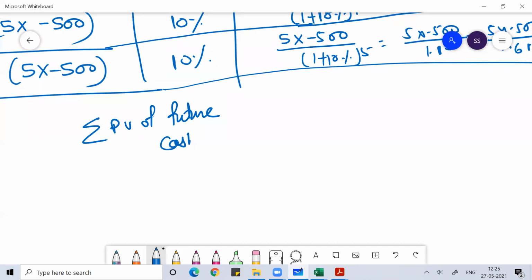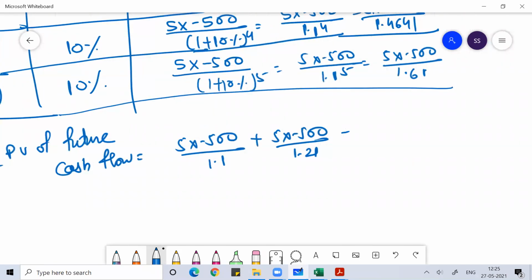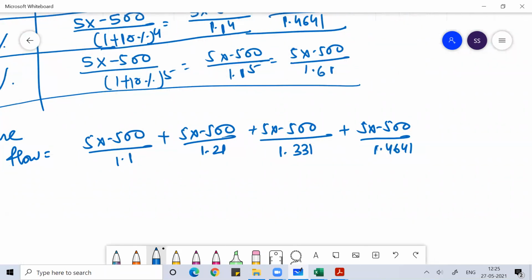Future cash flow, that is (5x minus 500) divided by 1.1 plus (5x minus 500) divided by 1.21 plus (5x minus 500) divided by 1.331 plus (5x minus 500) divided by 1.4641 plus (5x minus 500) divided by 1.61.